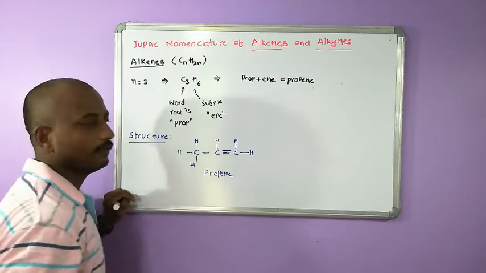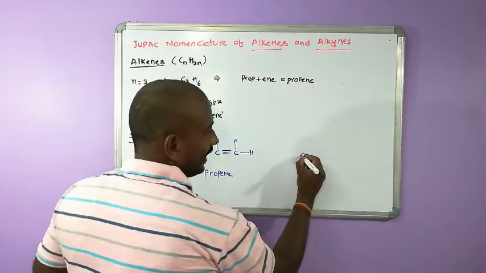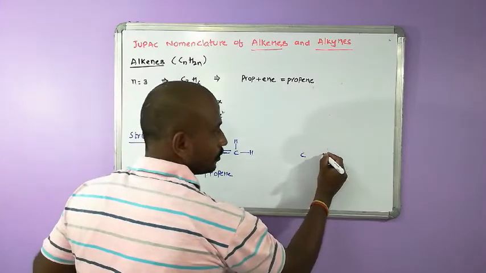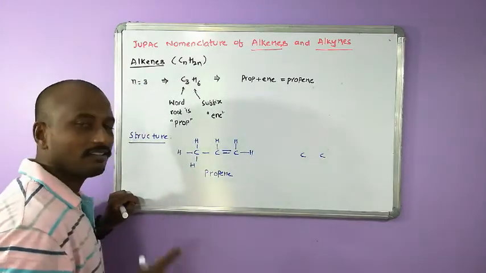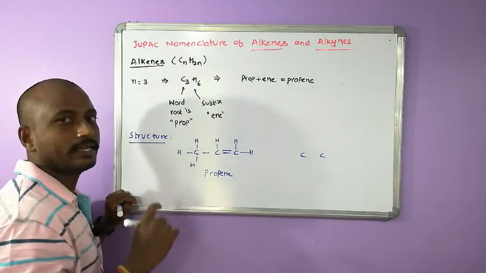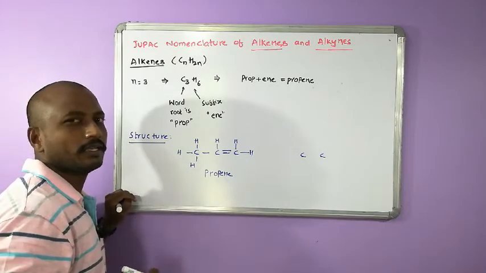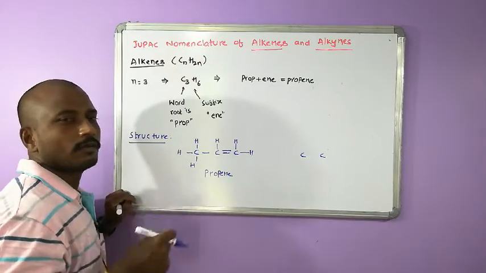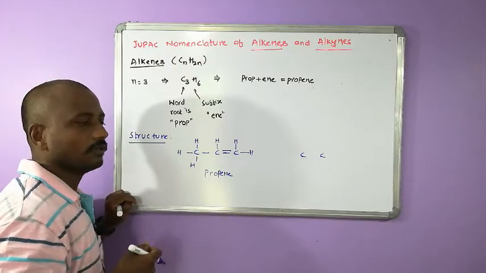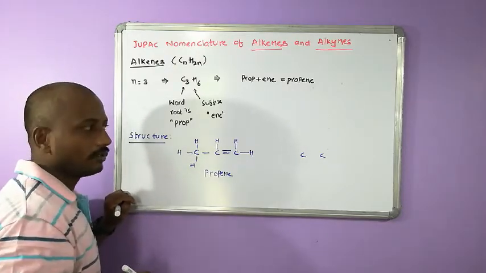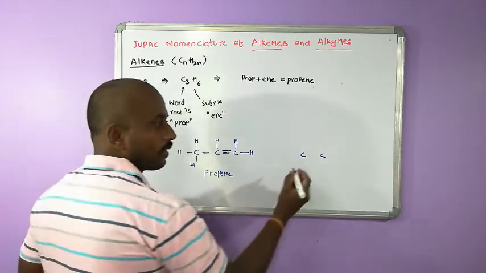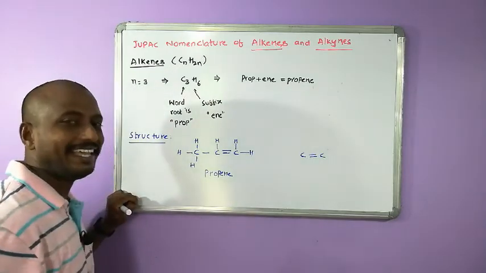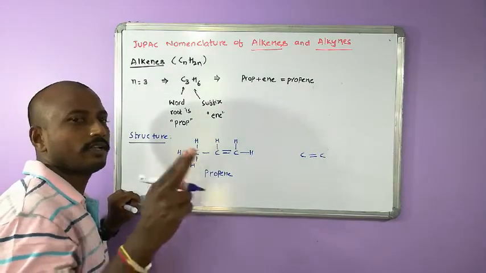What about ethene? Ethene has 2 carbons, so write 2 carbons. Ene is the end name. Whenever ene comes, there may be 1 double bond or 2 double bonds, or more than 2 double bonds are also possible. Since only ene is told, the carbon and carbon should be bonded by a double bond.